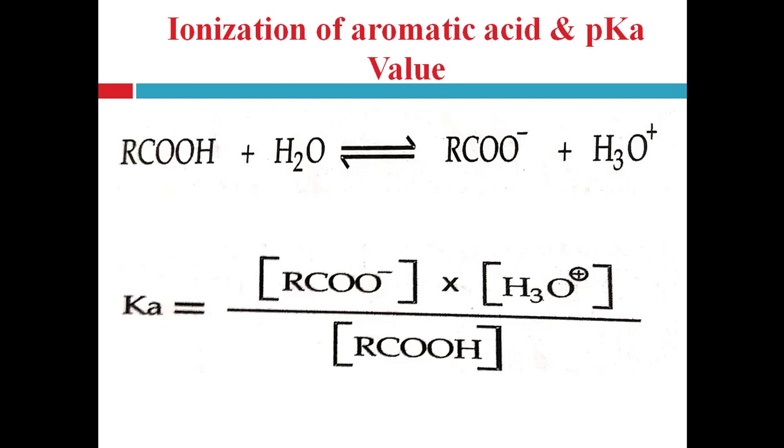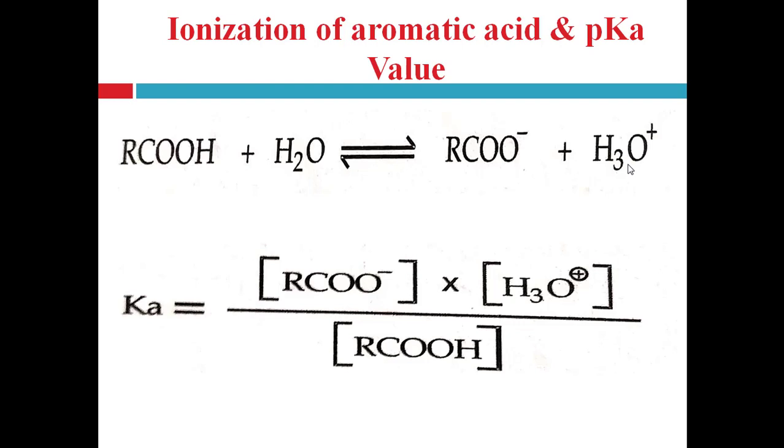And by using this Ka value, comparison of the strength of aromatic acids can be done, right? And to avoid exponential expression, the term pKa is used. pKa is nothing but the negative logarithm of the Ka value, right?